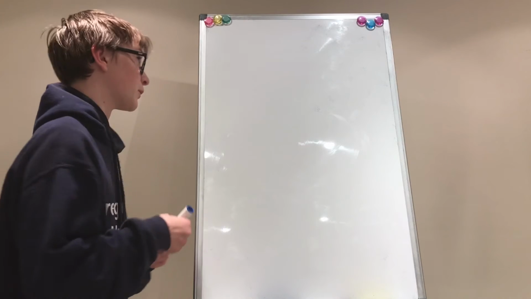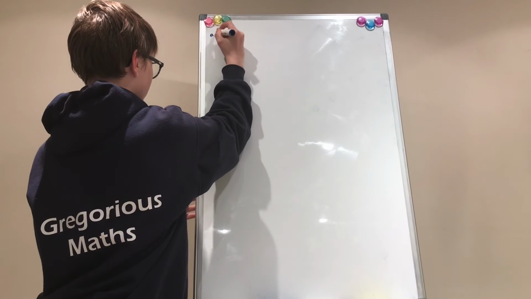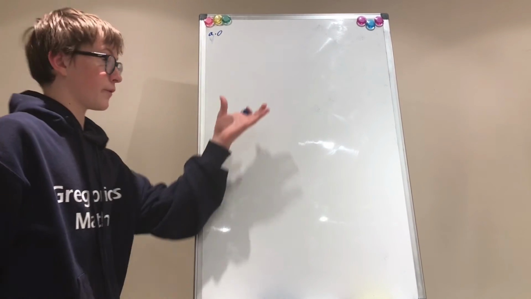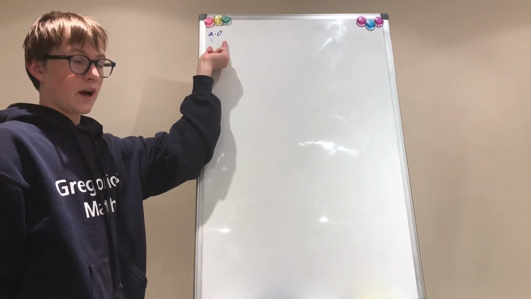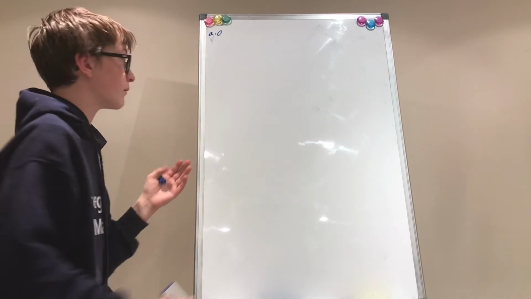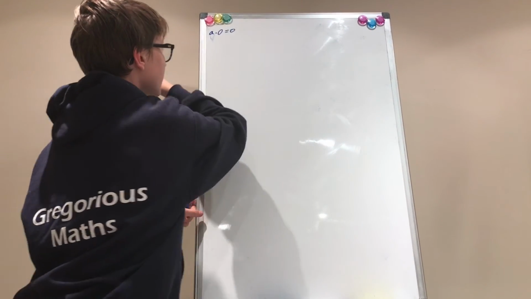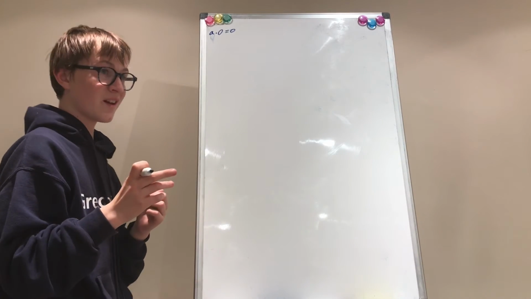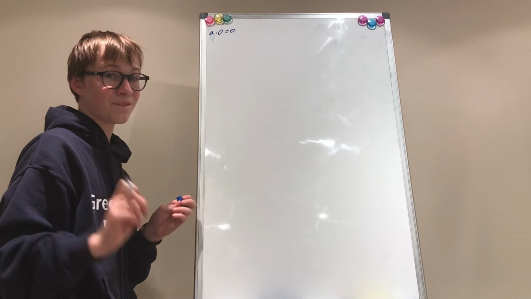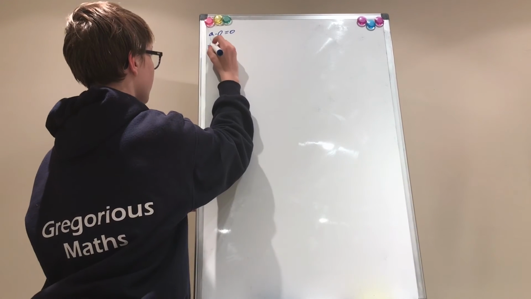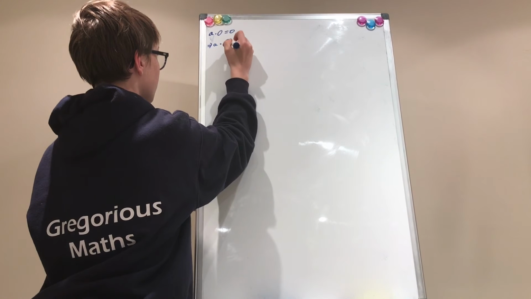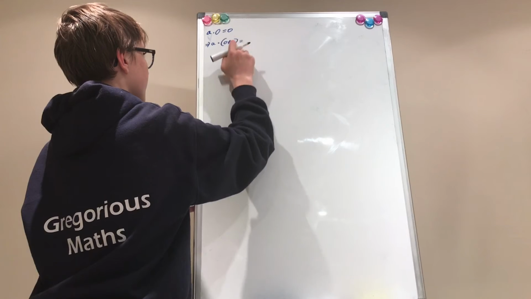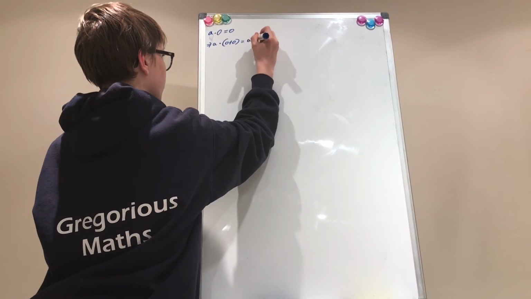The first theorem I'm going to prove is that A times the 0 element, so the additive identity in the ring, is equal to 0. Now, how to prove this is to make use of the distributive property. And this is my own proof, okay? So, A plus 0 times 0 equals A times 0.